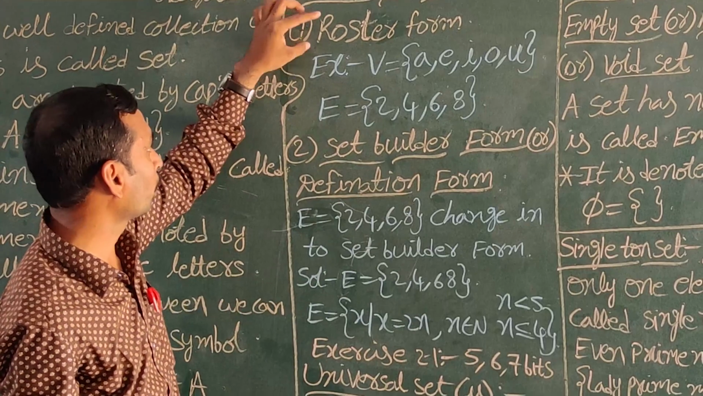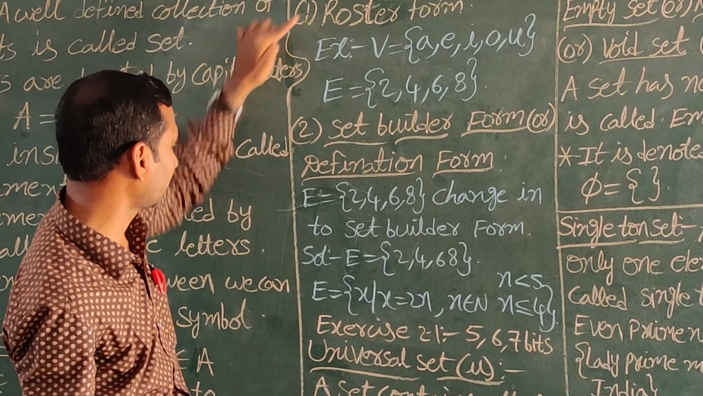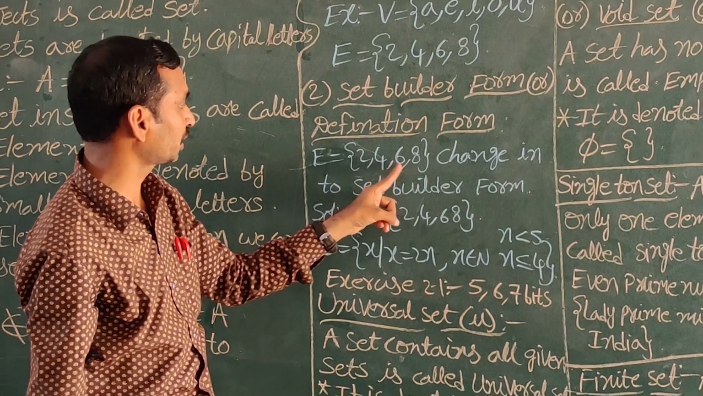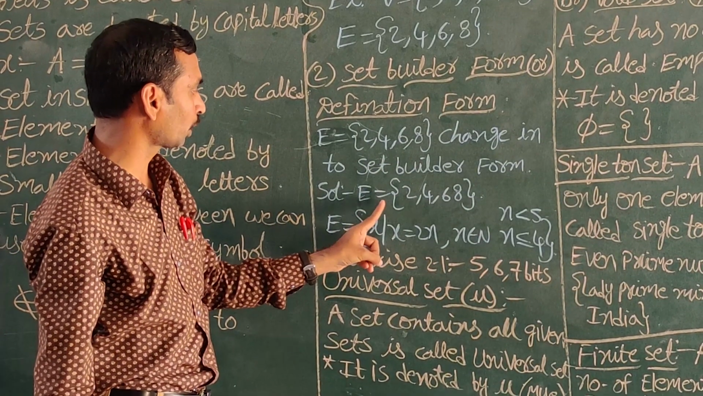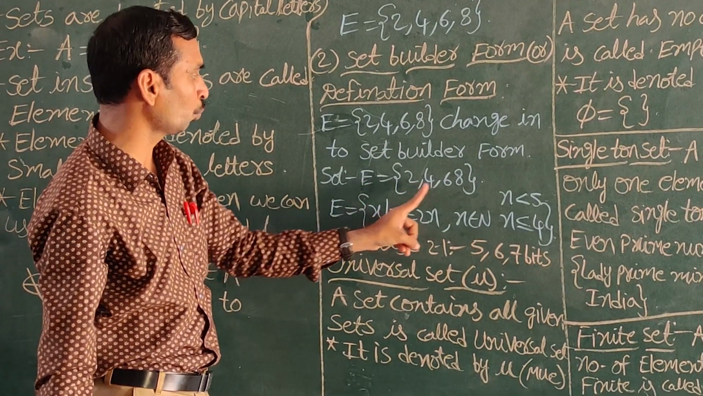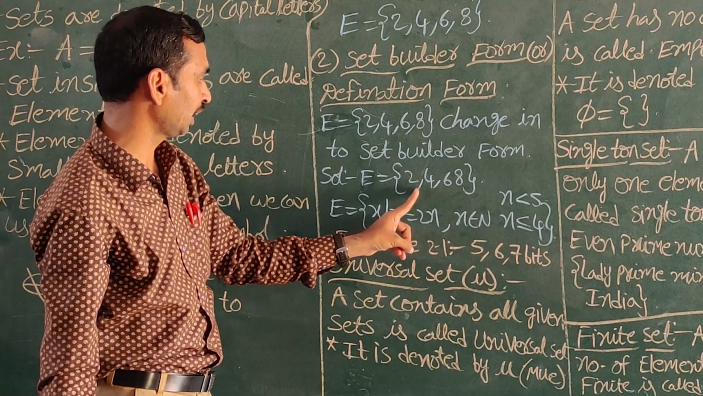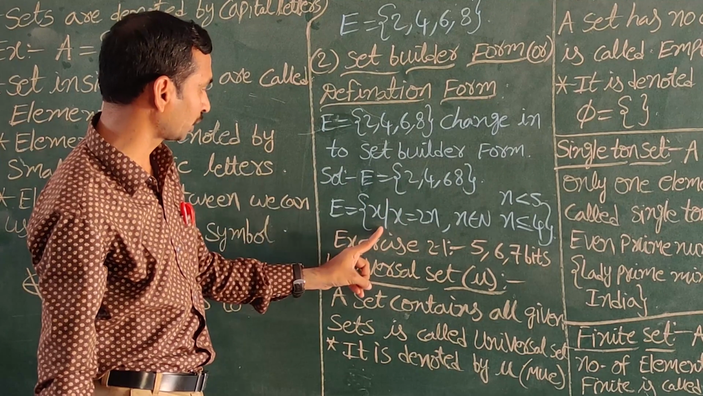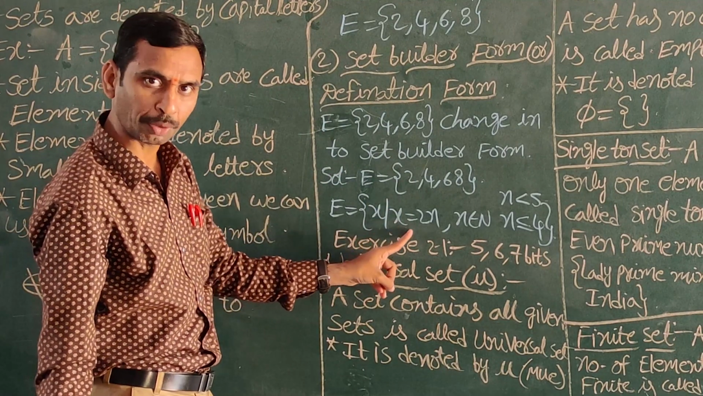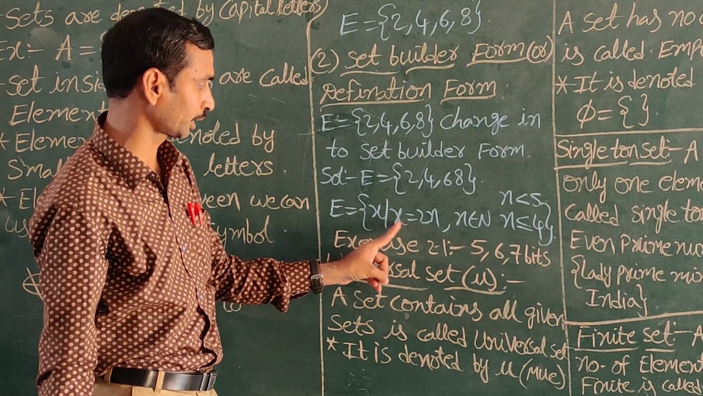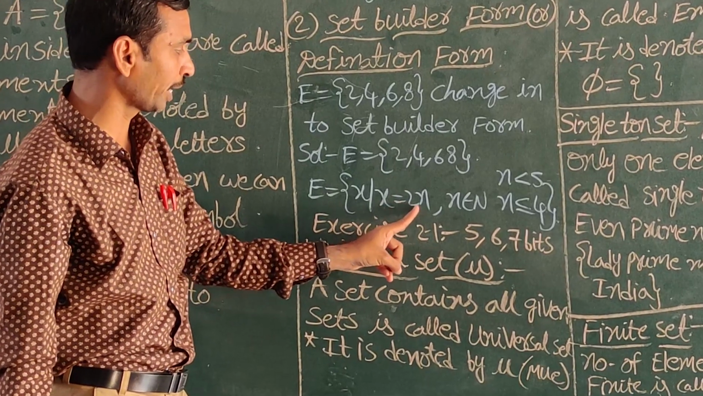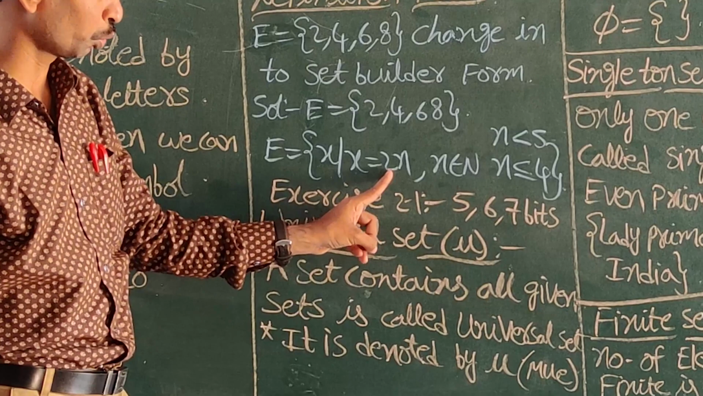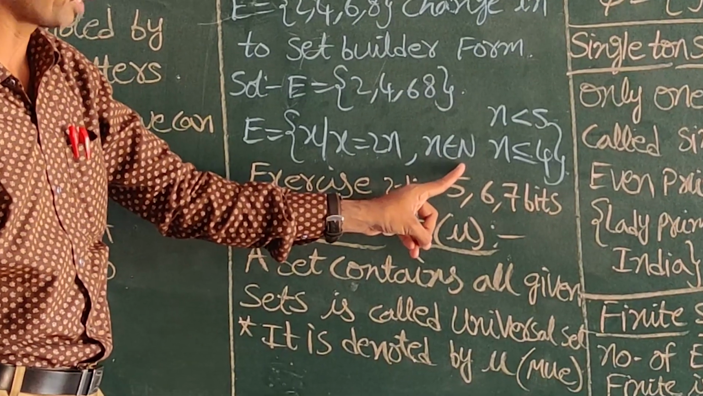Suppose they ask a question to change roster form into set builder form. 2, 4, 6, 8 is the roster form. E is equal to, E means even numbers. Here 2, 4, 6, 8 are even numbers. Change the roster form into set builder form. Every set builder form consists of x such that x. x such that x is equal to 2n. The even numbers' general formula is 2n, where n belongs to natural numbers.